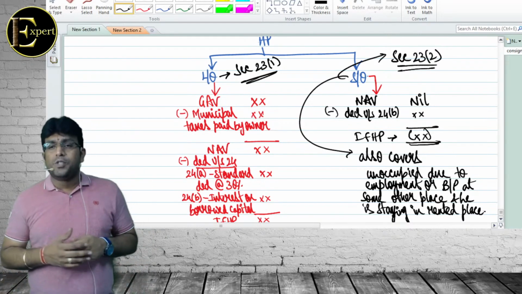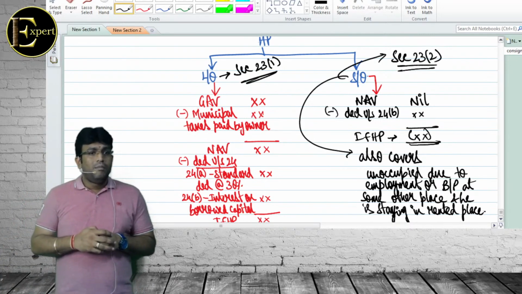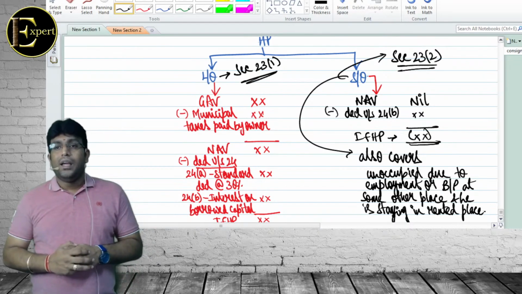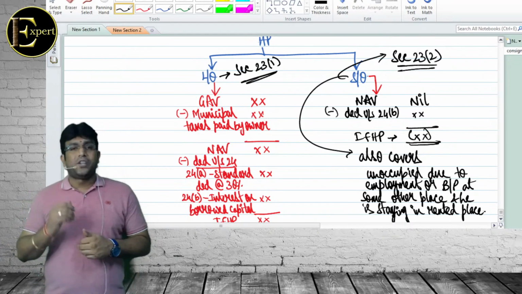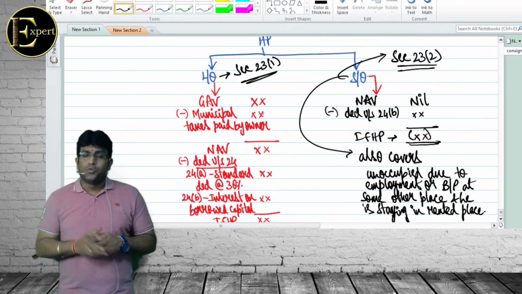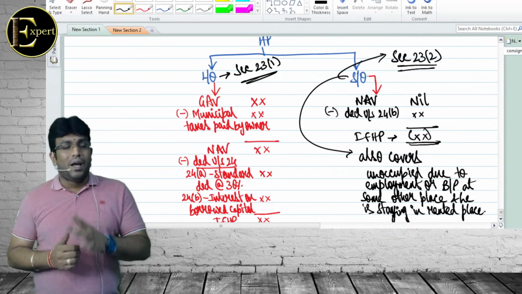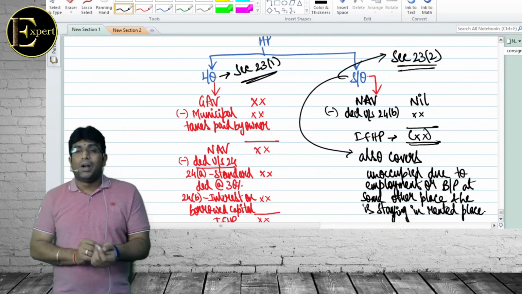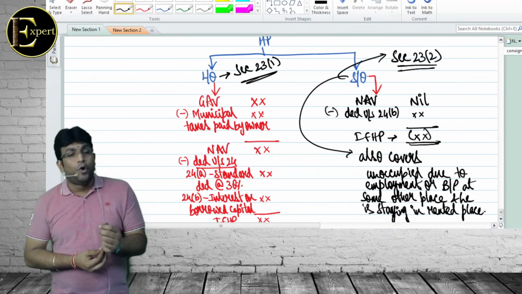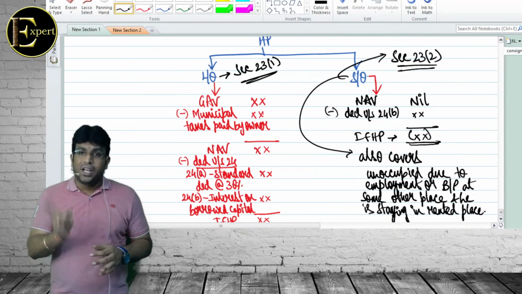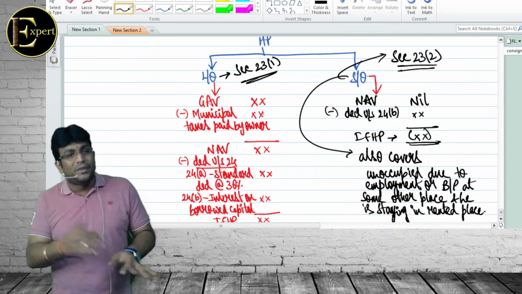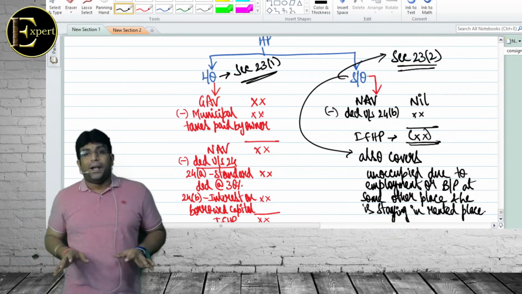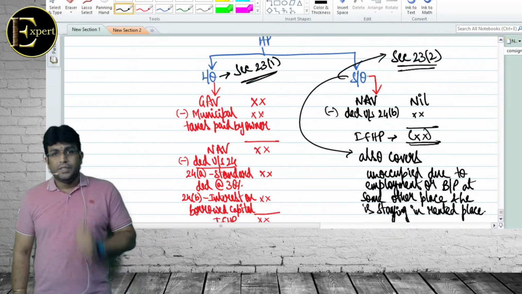To whom do we pay this municipal tax? Municipal authorities. Simple answer. Corporation. Exactly. Balance what we get? NAV. Less what? Under which section? How many are there? 24A and 24B. Balance, income from house property. Self-occupied, what is the starting point? NAV nil. Less what? Deduction of section 24B. Balance what we get? Definitely a loss will come. And that loss is a benefit for us because we can set off that loss. And self-occupied also includes unoccupied. Getting clarity on this point?